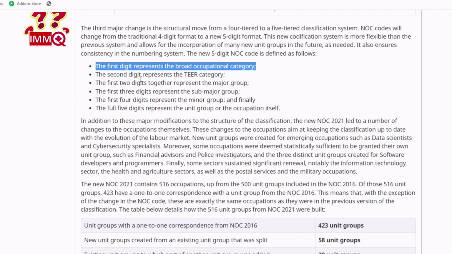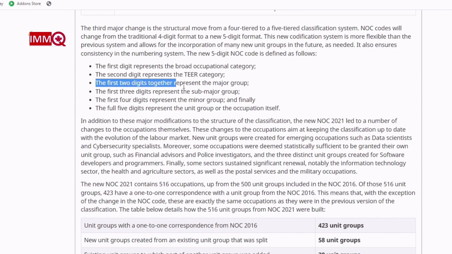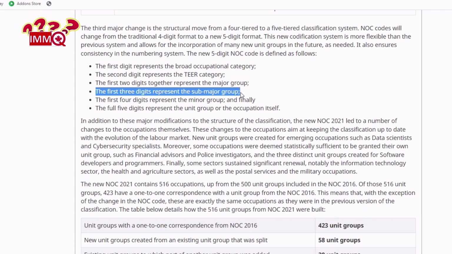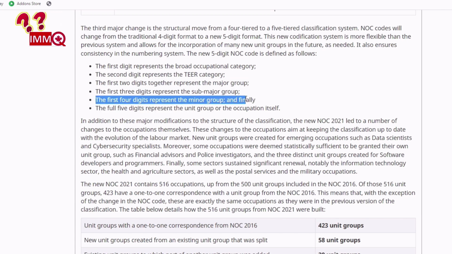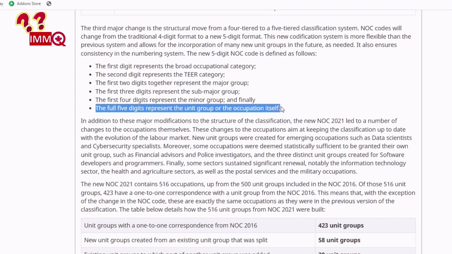The first digit represents the broad occupational category, the second digit represents the TEER category, the first 2 digits together represent the major group, the first 3 digits represent the sub-major group, the first 4 digits represent the minor group, and finally the full 5 digits represent the unit group or the occupation itself.